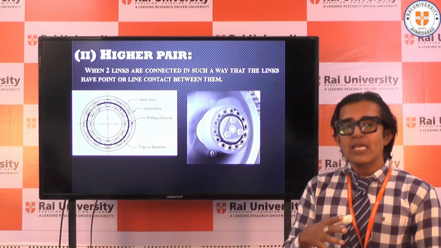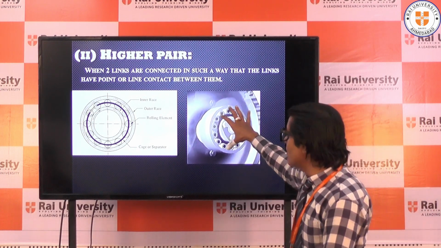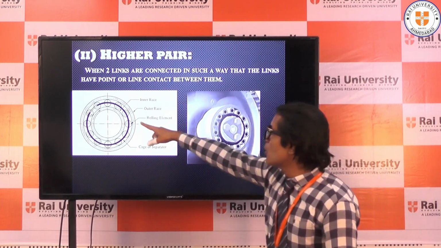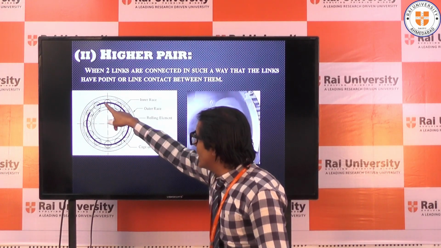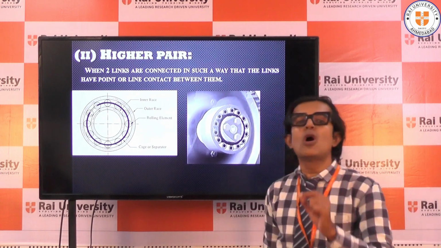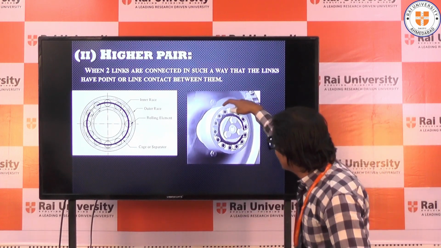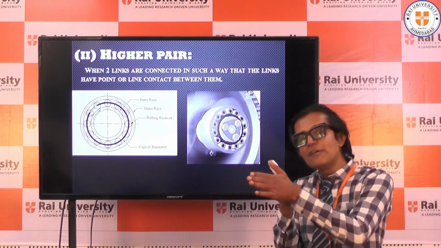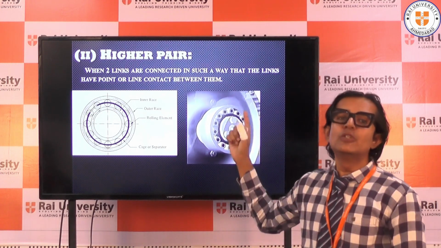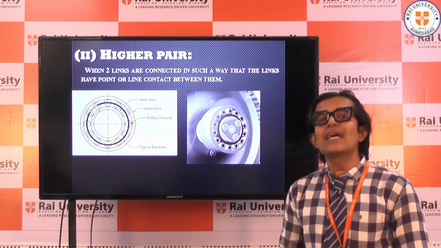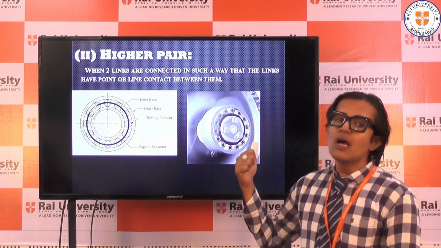The axle is fixed with the help of a bearing. Which bearing? The rolling contact bearing. Now you can see here the contact between the rolling contact bearings is a point contact, right? And here you can see it is a line contact. So surface contact is not there, just a point or a line contact between the two bodies, then that type of pair is called a higher pair.